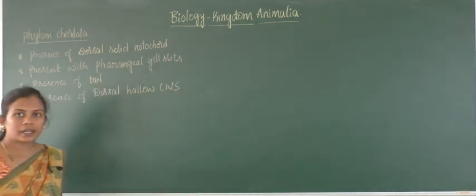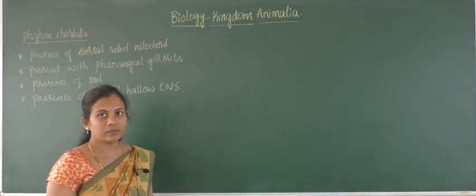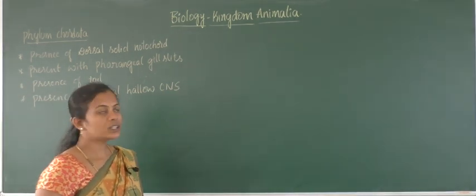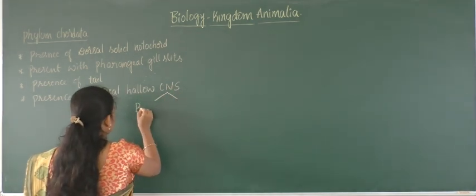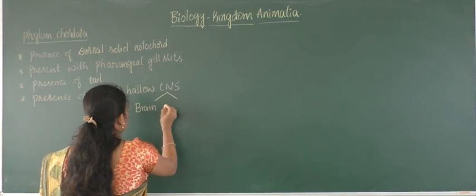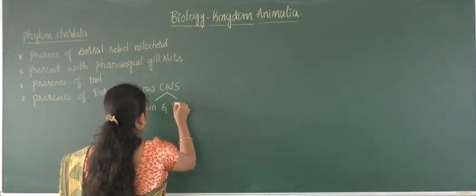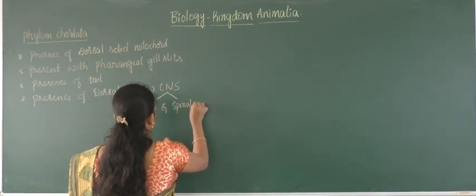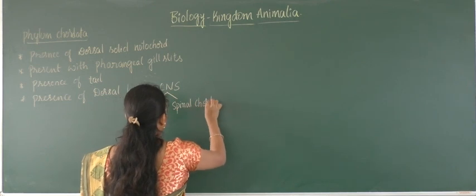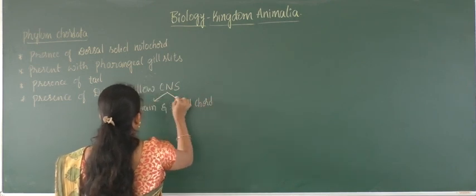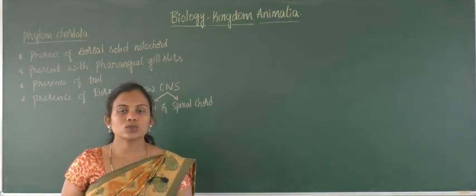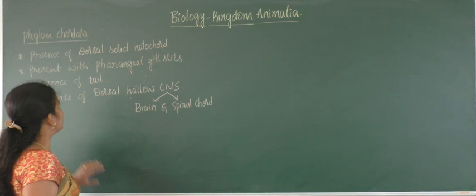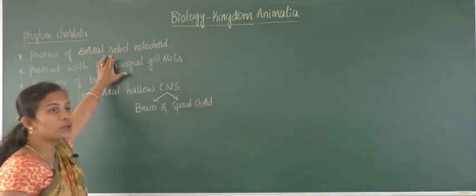You know that CNS, that is central nervous system, and it comprises of brain and spinal cord. See, when we go through the properties of chordates, they have a dorsal solid notochord.